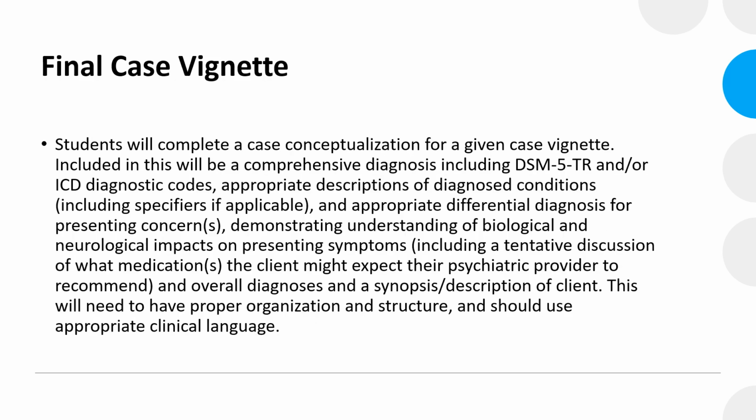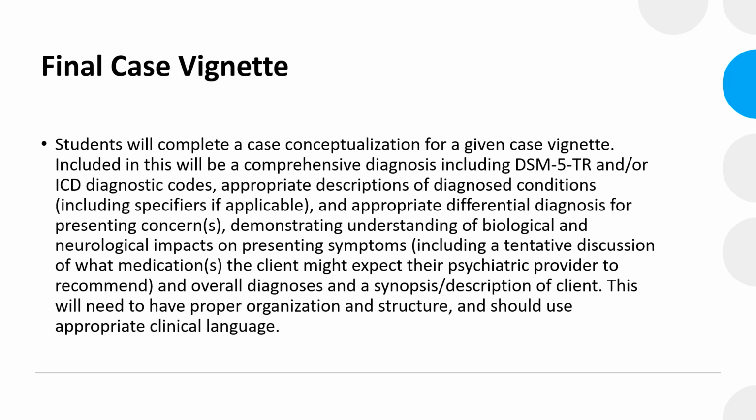So, your signature assignment will be your final case vignette. In this assignment, you will complete a case conceptualization for a given case vignette. Included in this will be a comprehensive diagnosis, including the DSM-5-TR and ICD diagnostic codes, appropriate descriptions and diagnostic conditions, and appropriate differential diagnosis for presenting concerns. You will demonstrate an understanding of the biological and neurological impacts of the presenting problem.